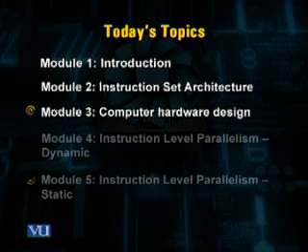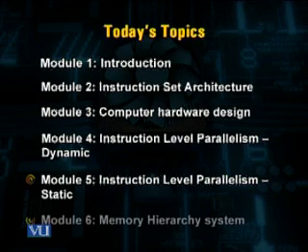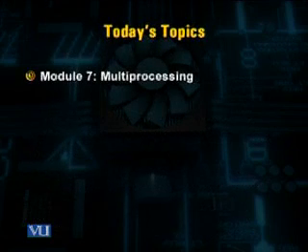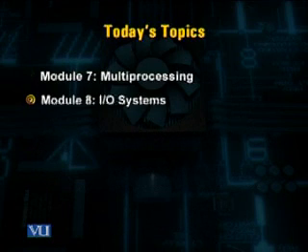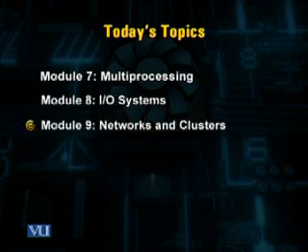Then we discussed in module 4 and 5 the instruction level parallelism for dynamic approach and static approach. And then we talked about the design of the memory hierarchy system, multiprocessing, and input-output systems. And in the last module, we discussed the networks and clusters.